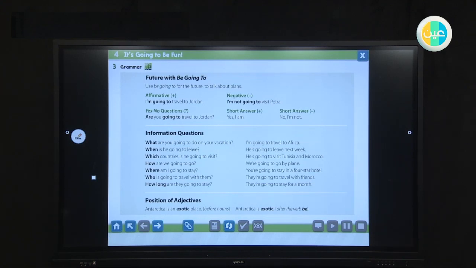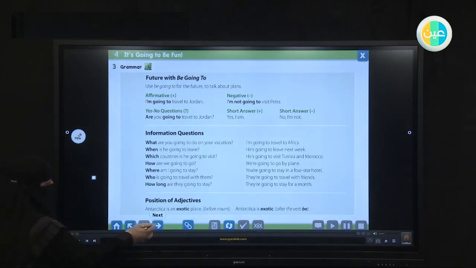Riyadh is crowded. The adjective comes after the verb be. Riyadh is a crowded city. The adjective comes before the noun. Understand?